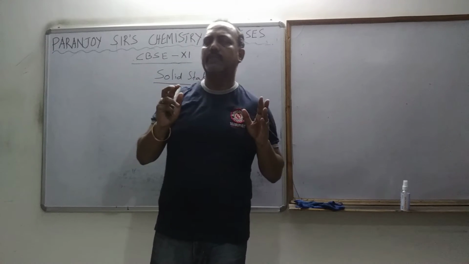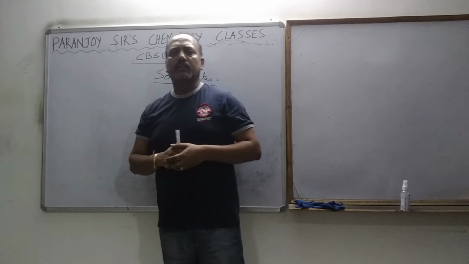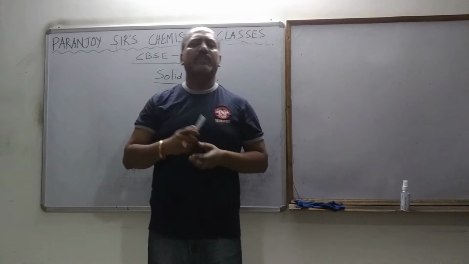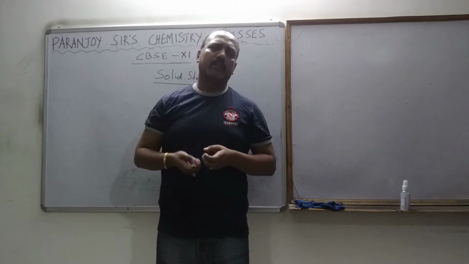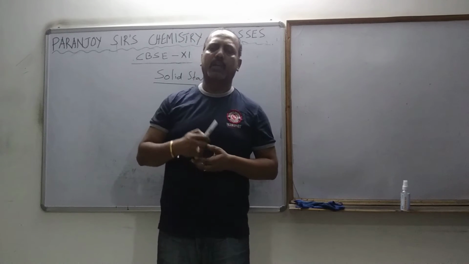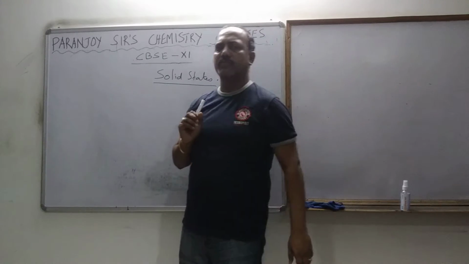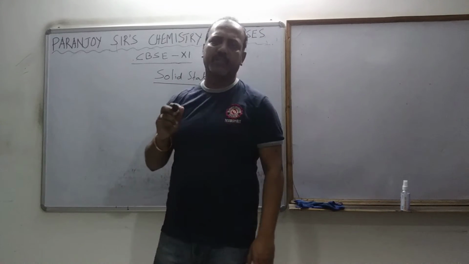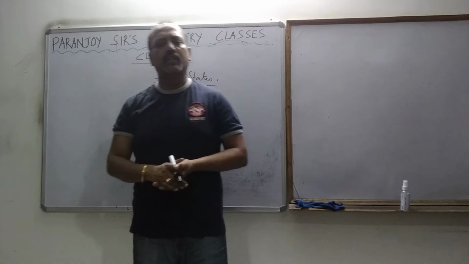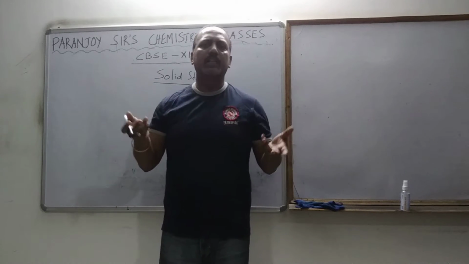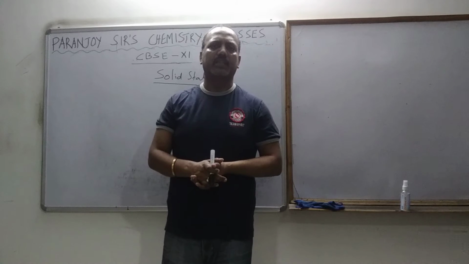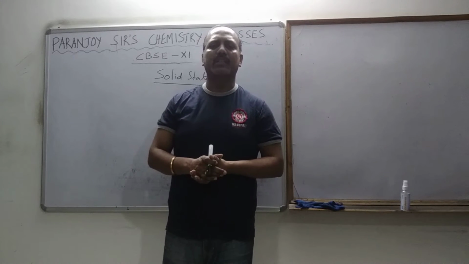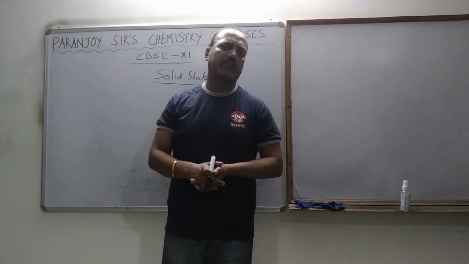I know it's tough to visualize online, but at least if you visualize 70% of it, then the other 30% I can do only after the lockdown gets over. So at least 70% of this you have to visualize. I will try my level best to make it visualized online. Whatever I tell, you must visualize it, you must think it. Then automatically the things will be clear, and once it is clear, you can do any question from the solid chapter.